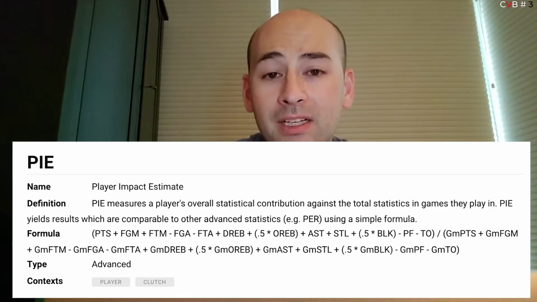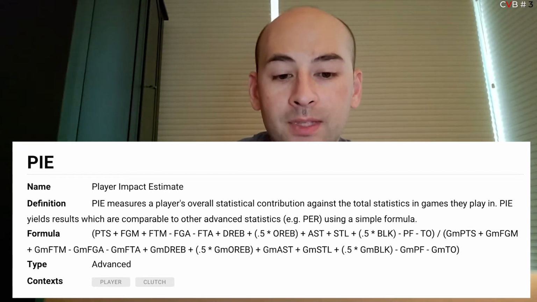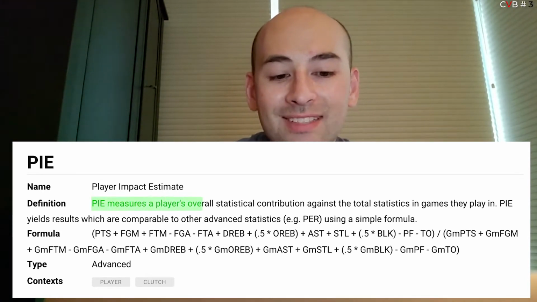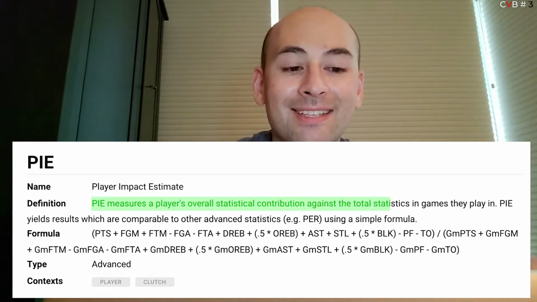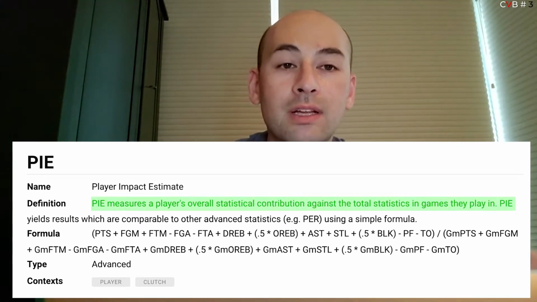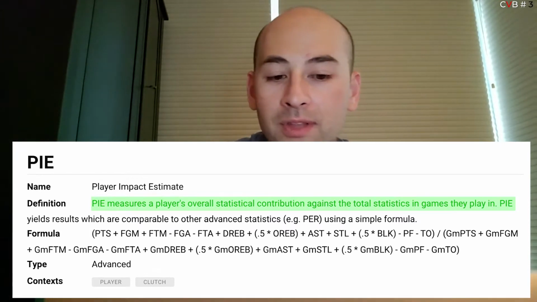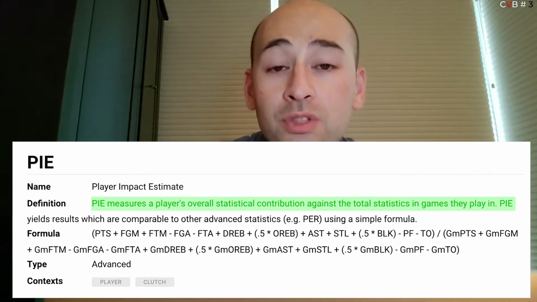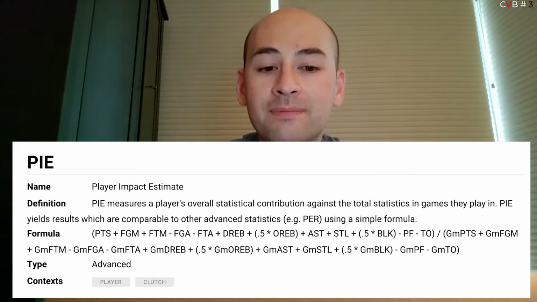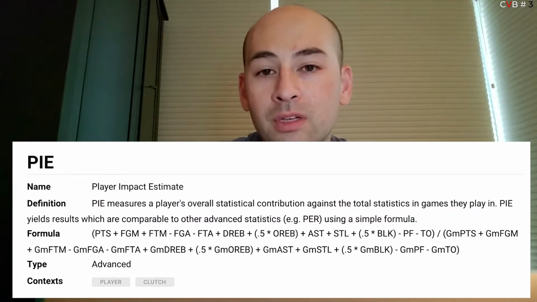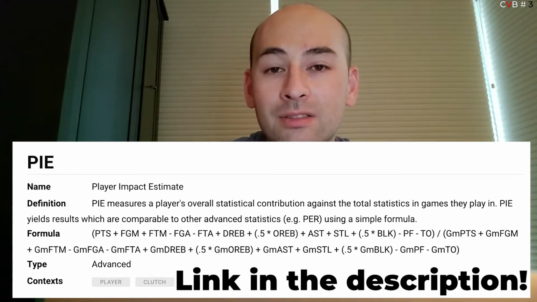So if we look at PIE here, and this is the definition on NBA.com, the PIE measures the player's overall statistical contribution against the total stats in the games they play. So it includes additional things, more than just points, rebounds, assists. It also includes your personal fouls and your turnovers. And there's a more comprehensive formula on the website, so I'll include the link in the description below if you want to take a look at that. But it takes all of these different factors and it divides it by the total amount that was in the game, right? So it gives you a percentage based on the player's impact.